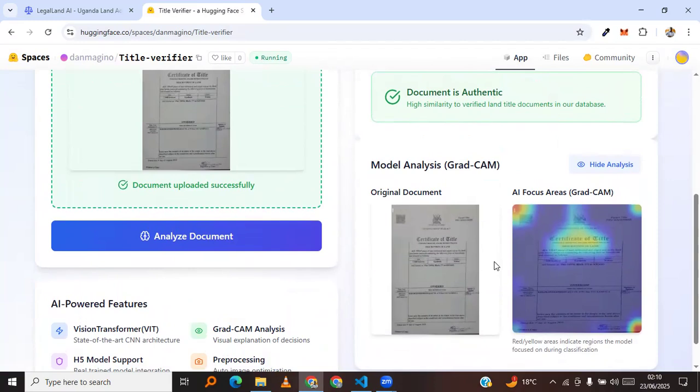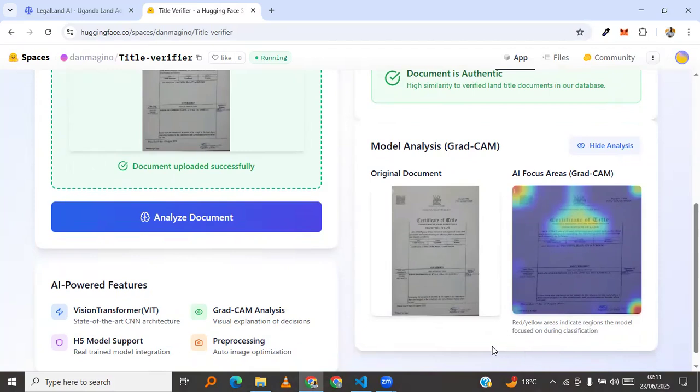So GradCam majorly is an XAI technique that is used to show or provide evidence of what the model based on to provide prediction that this image, for example, this land title is original because of this and this. So majorly, how GradCam works, it plots a heat map or highlights areas that majorly have contributed to the model's prediction. It can be red or yellow areas that indicate regions that the model focused on during that classification. So this is what happens.